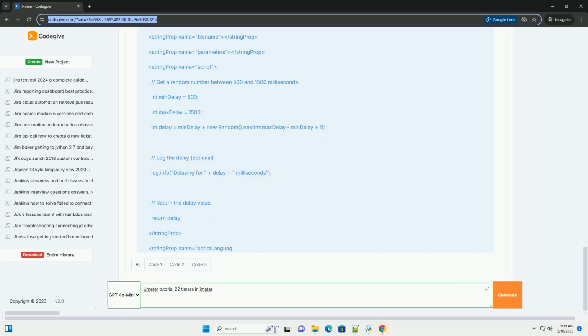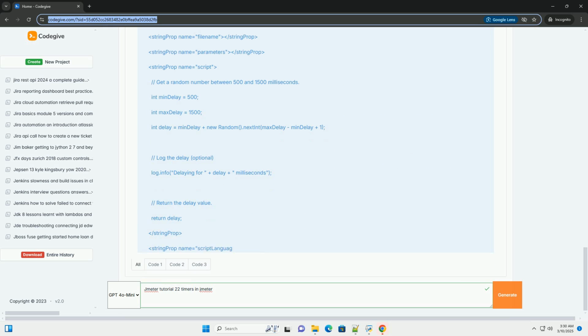Groovy code example, JSR223 timer. Code example, in JMeter XML. Important considerations for all timers. Scope: the placement of the timer determines which samplers it affects. A timer placed directly under a thread group applies to all samplers in that thread group.